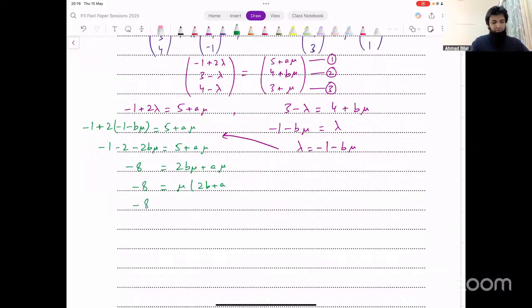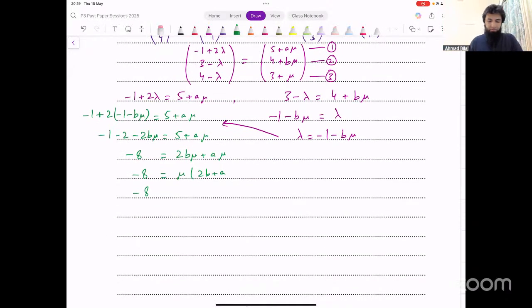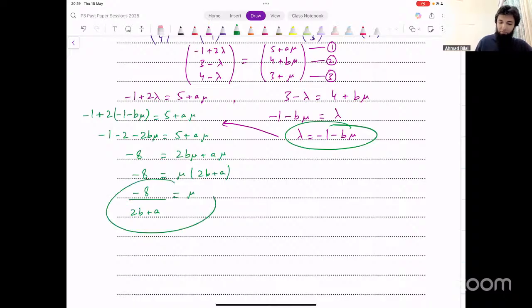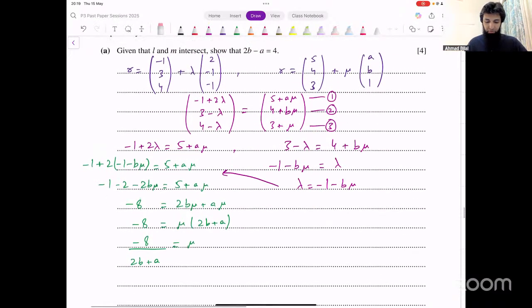So mu equals -8 over 2B plus A. That's the value of mu that we get. So lambda equals this and mu equals this. That's what we were looking for, right? We've got the values of lambda and mu.